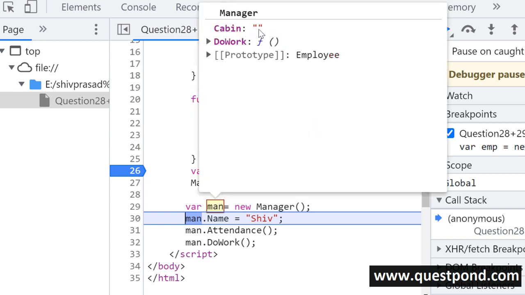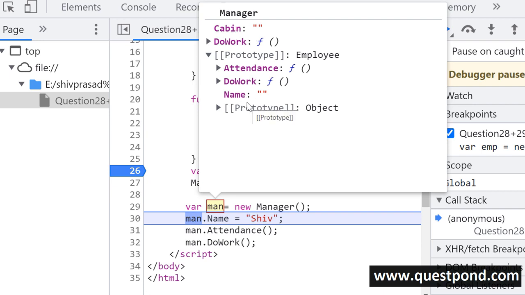So manager has cabin. It also has do work, but you can see there is an object here called prototype. Remember that this prototype object is present in every JavaScript object, right? So every JavaScript object has a prototype. If you see this prototype, in the prototype we have employee. So employee has attendance, name, and do work, right? So now manager has the name property. It also has the cabin property.